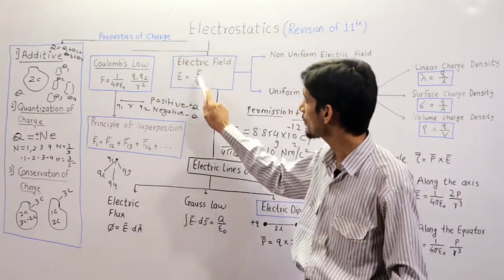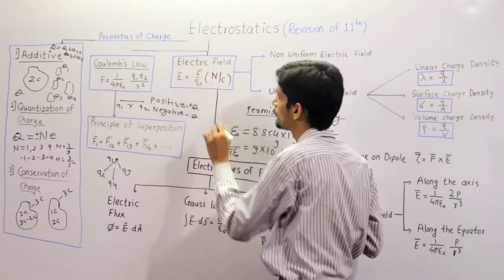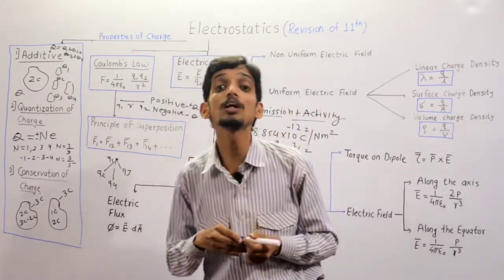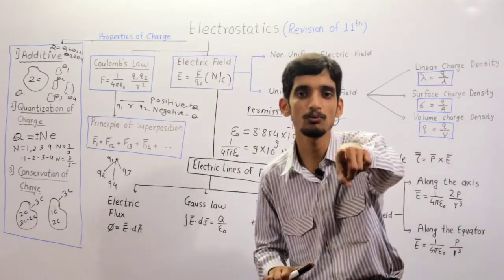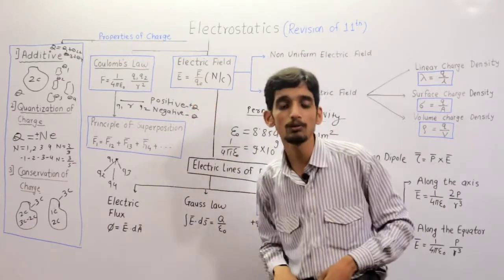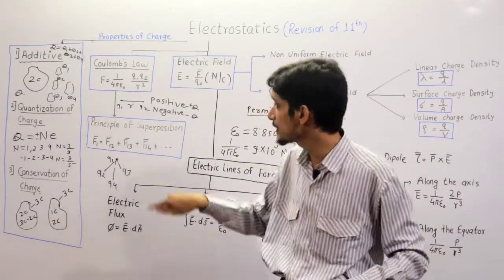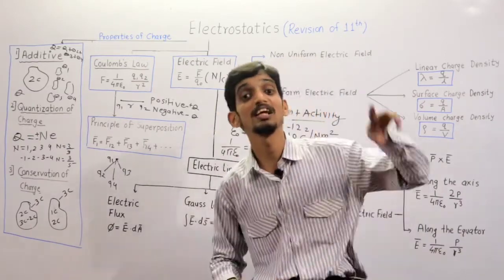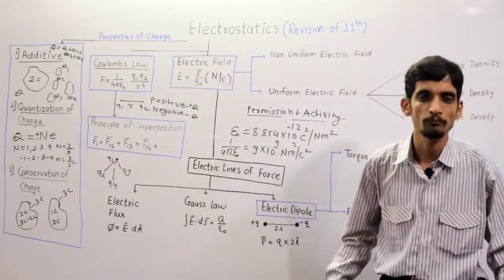Clear? What is the unit? Newton per Coulomb. It means suppose 1 Newton of force is experienced by 1 coulomb of test charge. Suppose this is 1 coulomb and this particular force is 1 Newton. If 1 Newton force is experienced by this 1 coulomb test charge, then the electric field intensity of that source charge is 1 Newton per coulomb.